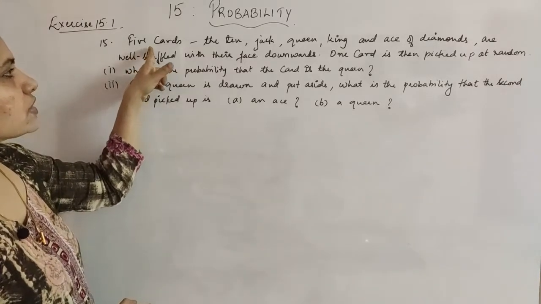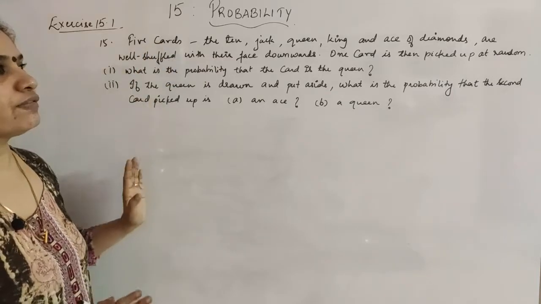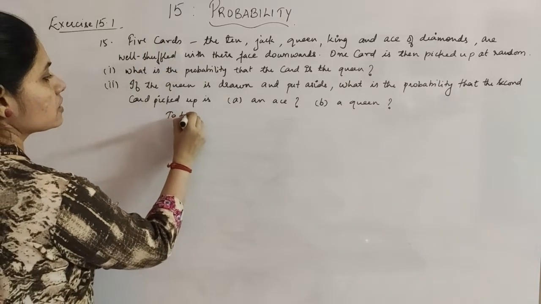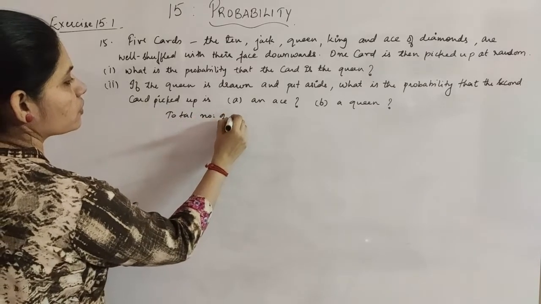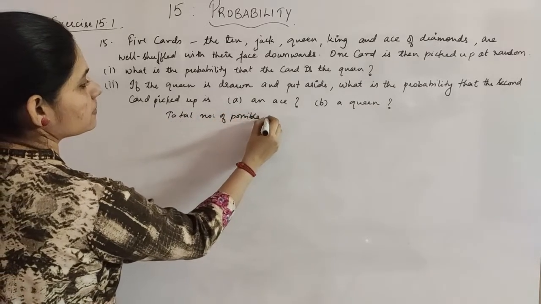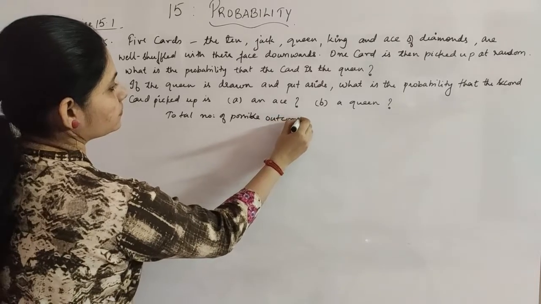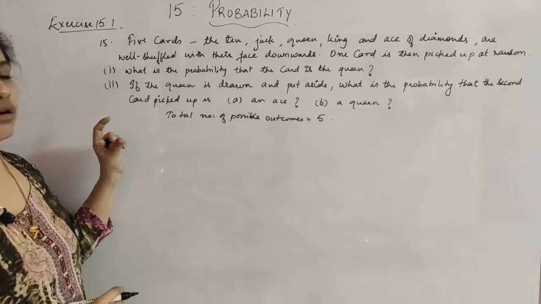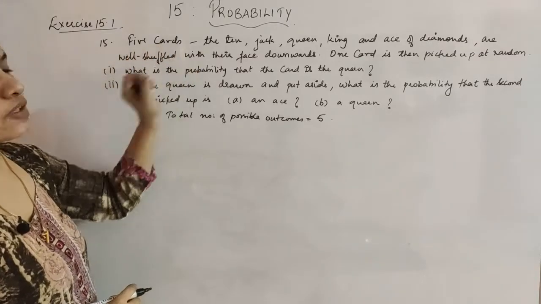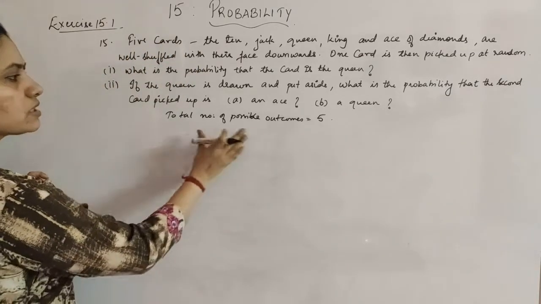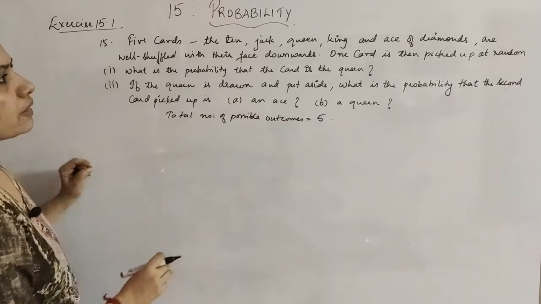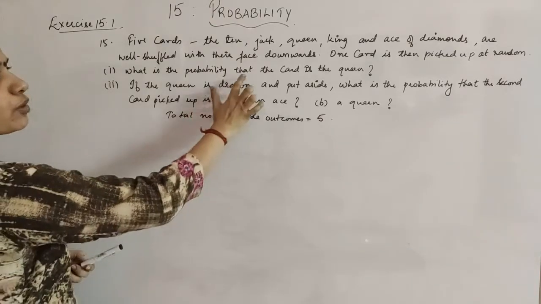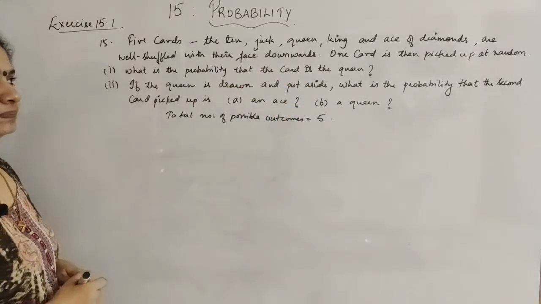So the first thing we should know is you have only 5 cards of diamonds. That means the total number of possible outcomes is only 5, because you don't have the total pack of cards, you have only 5 cards out of that. Okay, so this is the total possible outcomes. Now they are shuffling and taking out one card, and you have to find out the probability that the card is a queen.